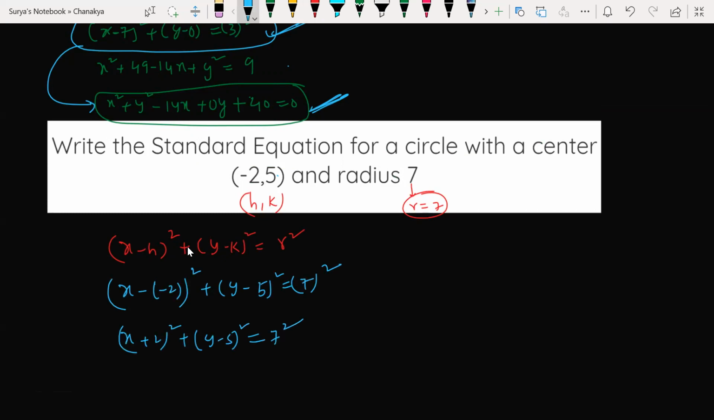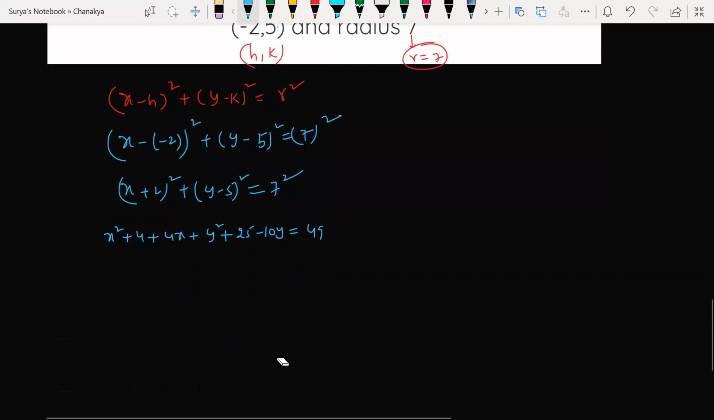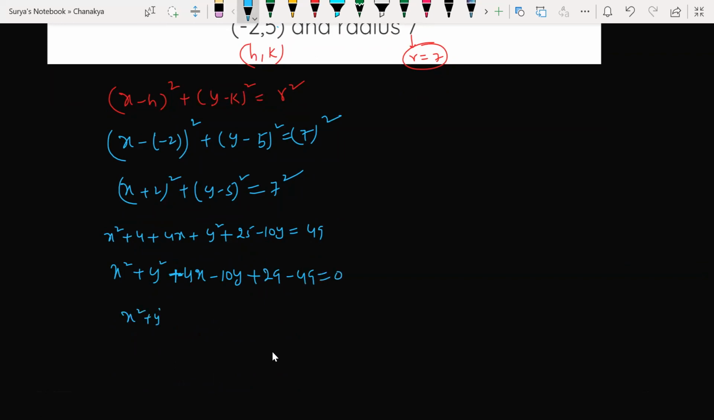which is equal to 49. So expand this. Using the a plus b whole square formula, 2ab: x square plus 4x plus 4 plus y square minus 10y plus 25 is equal to 49. So x square plus y square plus 4x minus 10y, and the constant 29 minus 49 is minus 20, equal to 0. So x square plus y square plus 4x minus 10y minus 20 is equal to 0.